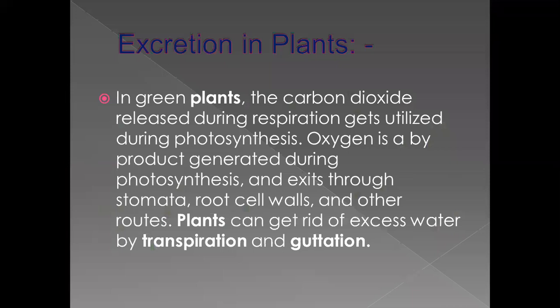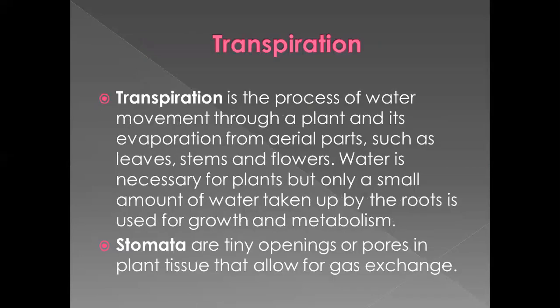Here in green plants, carbon dioxide released during respiration gets utilized during photosynthesis. In the same way, oxygen is the byproduct of photosynthesis and exits through stomata, root cell wall and other roots. Plants can get rid of excess water by transpiration and guttation. So now, what is transpiration and what is guttation?